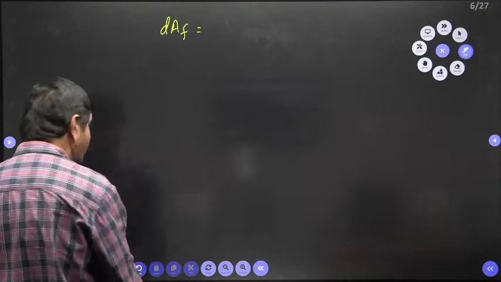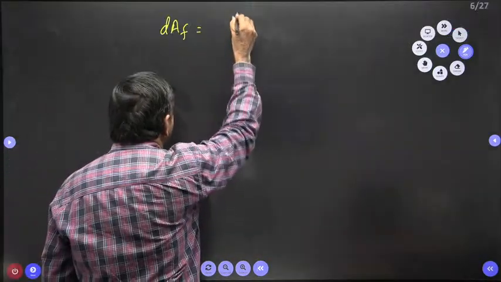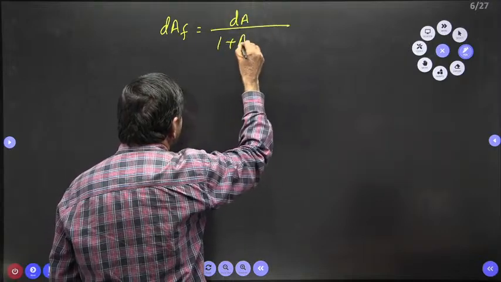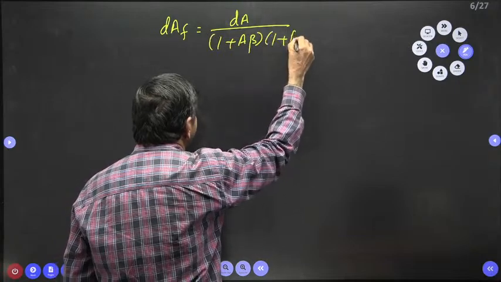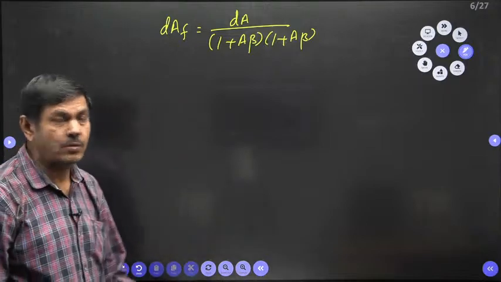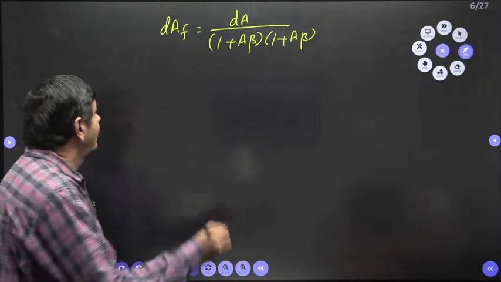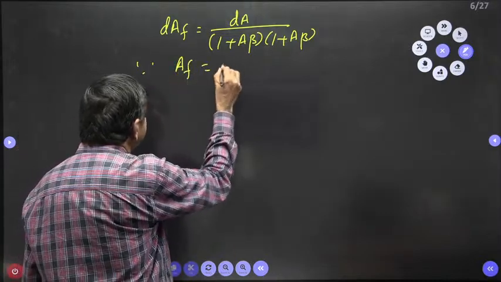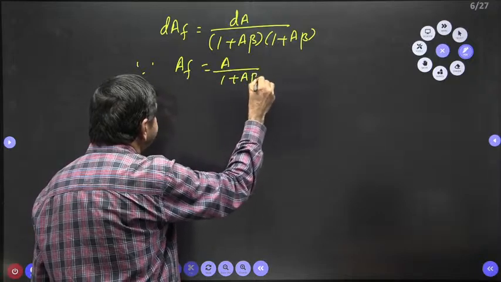dAF equal to what we are getting here now? dA by (1 plus A beta) whole square. That I want to write as (1 plus A beta) into (1 plus A beta). 1 plus A beta whole square is nothing but 1 plus A beta into 1 plus A beta. We know very well the feedback gain AF is already given as A by 1 plus A beta.